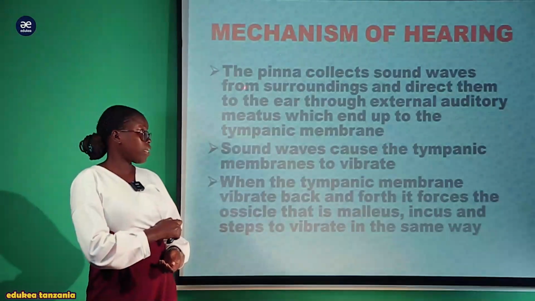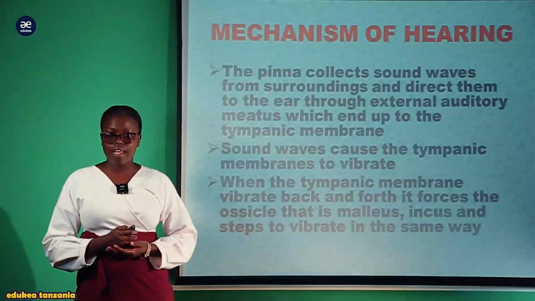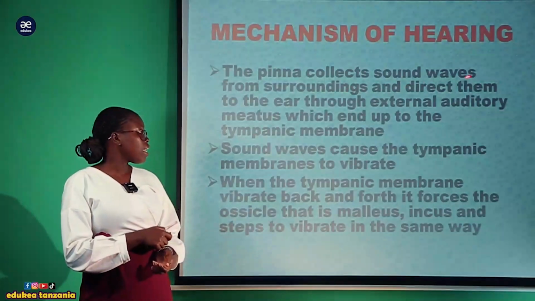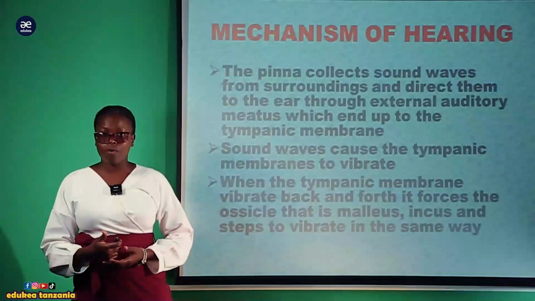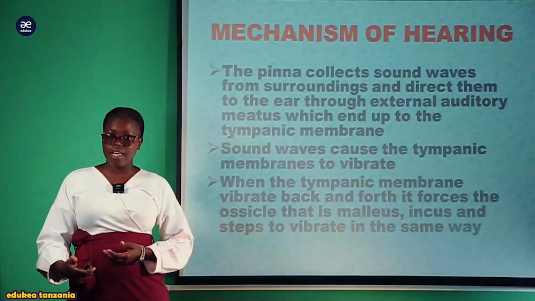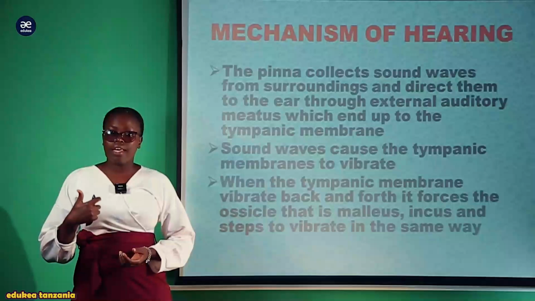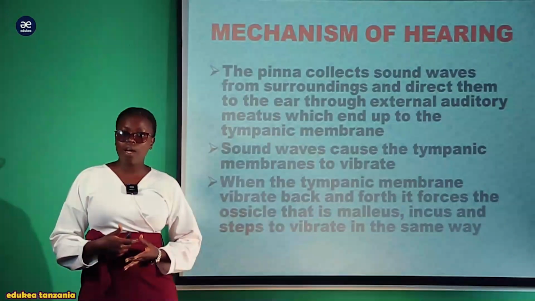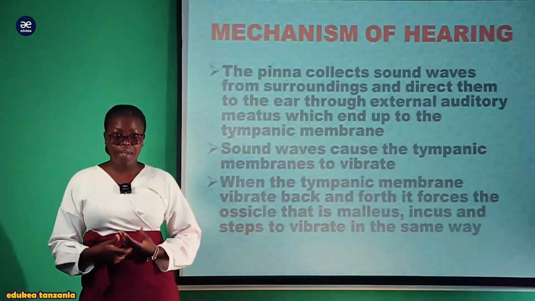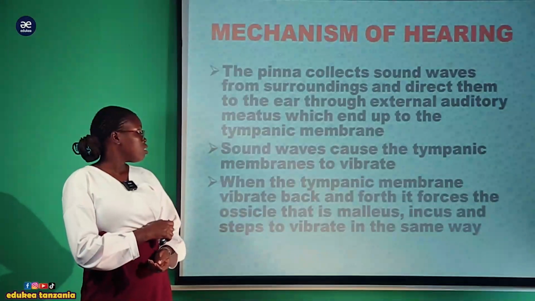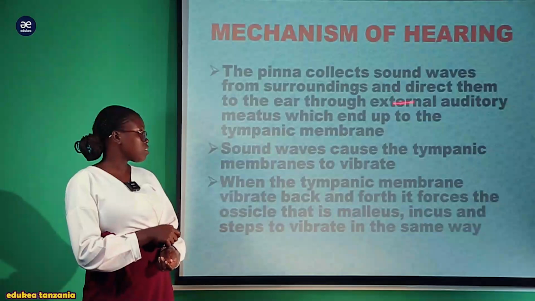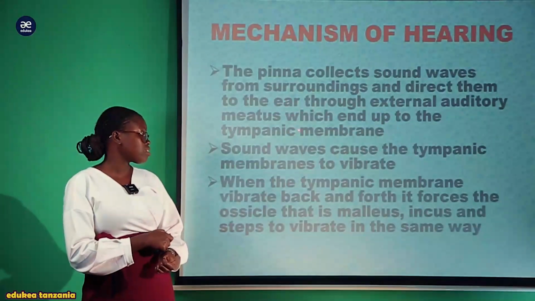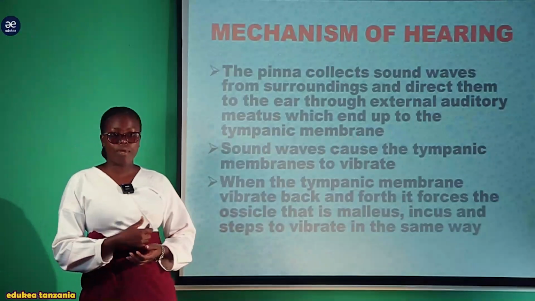First of all, the pinna, which is one of the outer parts of the ear, collected the sound waves from the surroundings and directs them to the inner canal. Where we said the pinna directs them through the air canal, which passes the sound from the pinna to the middle ear. So after the pinna collects the sound waves from the surroundings and directs them through the external auditory meatus, which ends at the tympanic membrane.